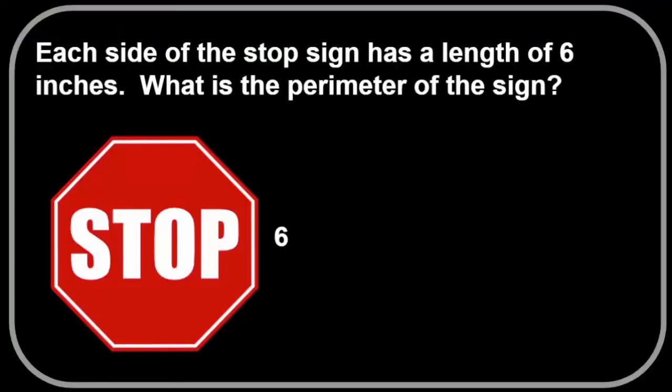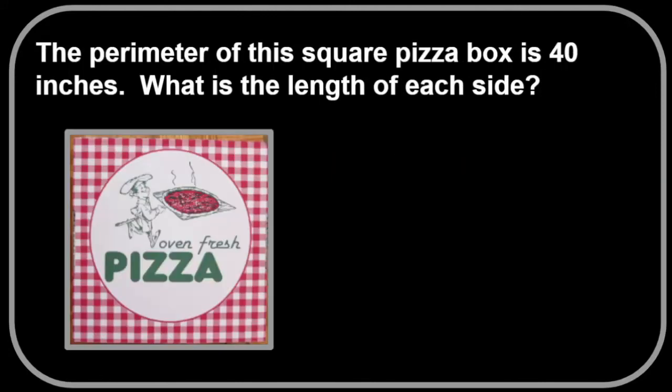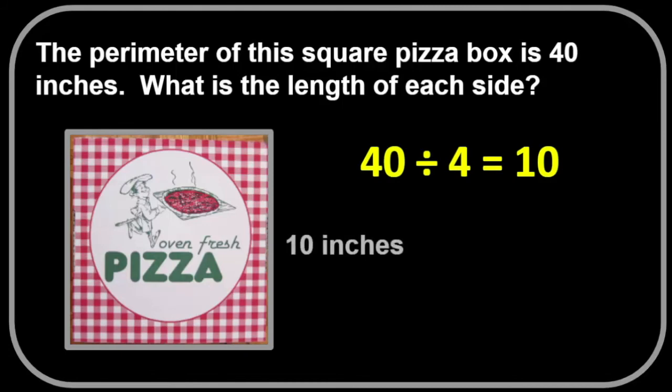Great job! In this example, we have a regular octagon. Each side of the stop sign has a length of 6 inches. What is the perimeter of the sign? If all of the sides are the same length, then 6 times 8 equals 48 inches. In this example, we are given the perimeter without the length of any of the sides. Since the square has all sides of equal length, we can simply divide 40 by 4. The sides have a length of 10.